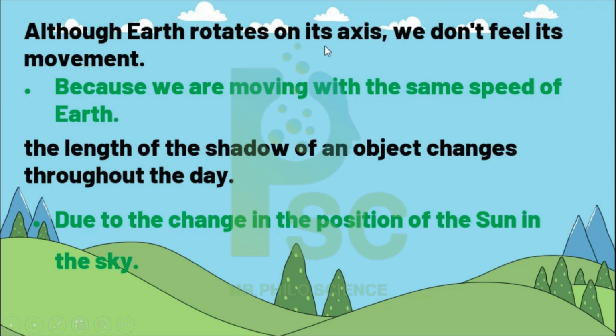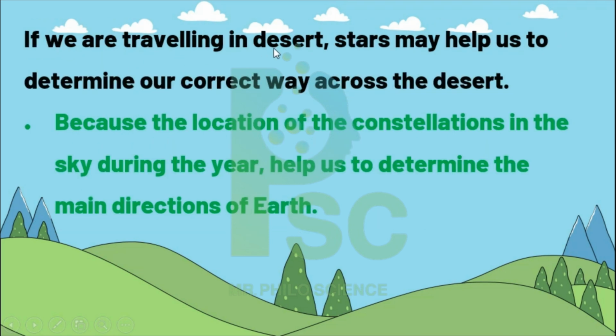Although the earth rotates on its axis, we don't feel its movement because we are moving with the same speed as the earth. The length of the shadow of an object changes throughout the day due to the change in the position of the sun in the sky. If we are traveling in the desert, a star may help us determine our correct way across the desert because the location of constellations in the sky during the year helps us determine the four main directions. So constellations tell me the four directions: north, south, east, and west.